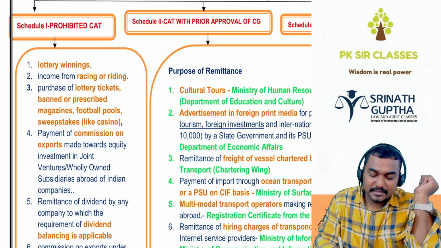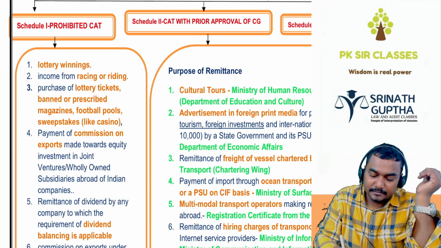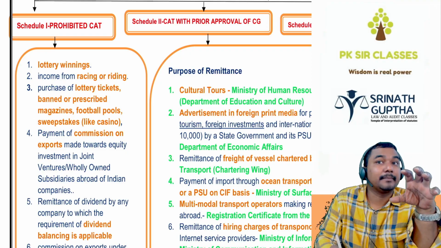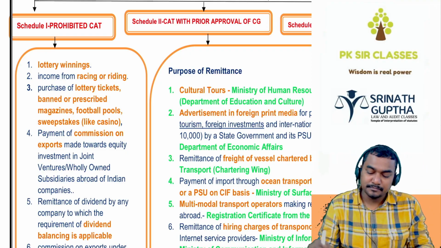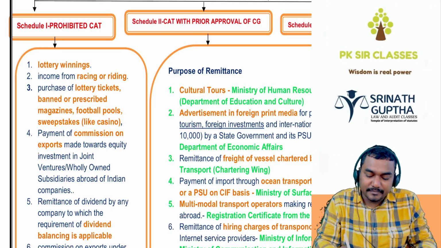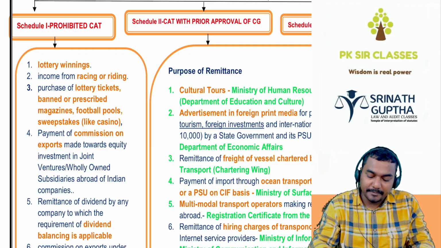Next, purchase of lottery tickets and banned magazines. Few magazines are banned, and prescribed football pools. Football pool means a rugby kind of game. In India, cricket is famous. In many countries, football is famous. So football pools and sweepstakes are a kind of casino. So for all these things, foreign exchange will not be allowed.